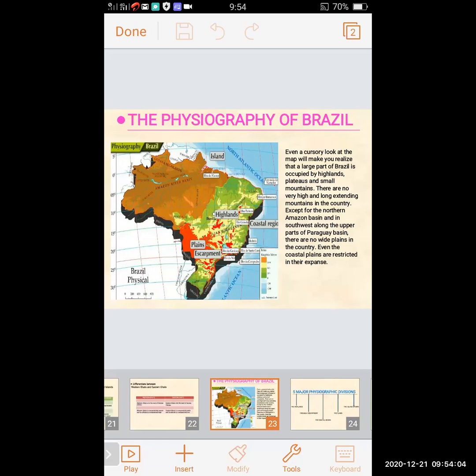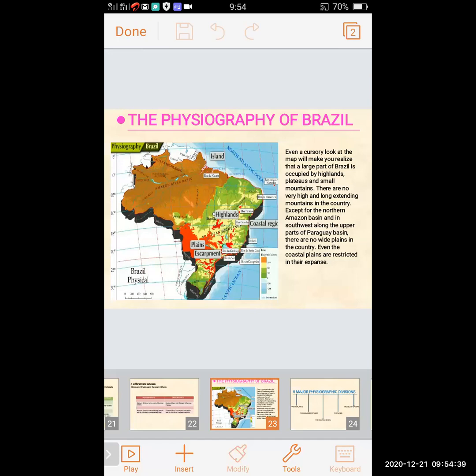In the Amazon river basin, the brown color is shown. There are no wide plains in the country except in the northern Amazon basin and in the southwest along the upper parts of the Paraguay basin.